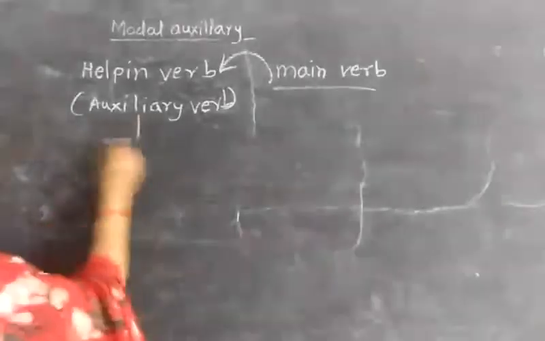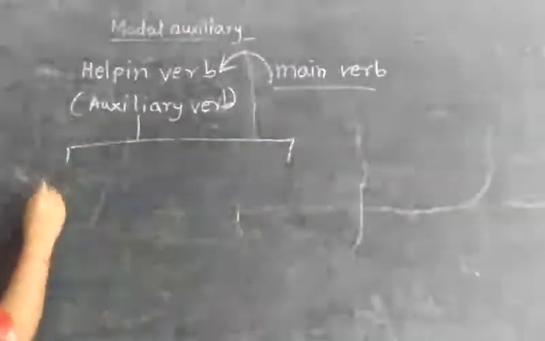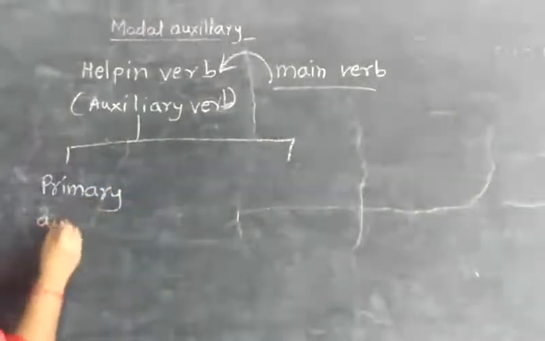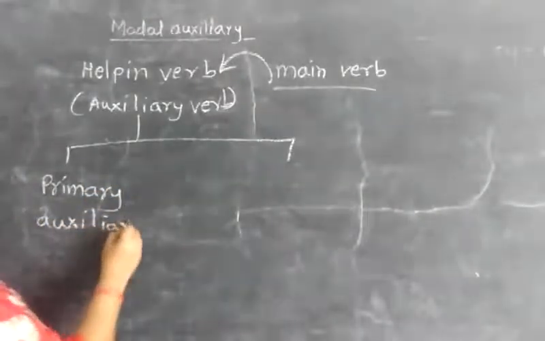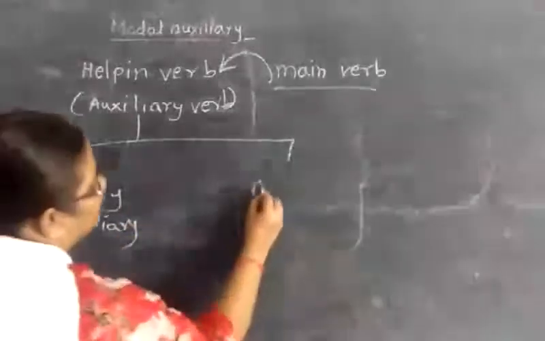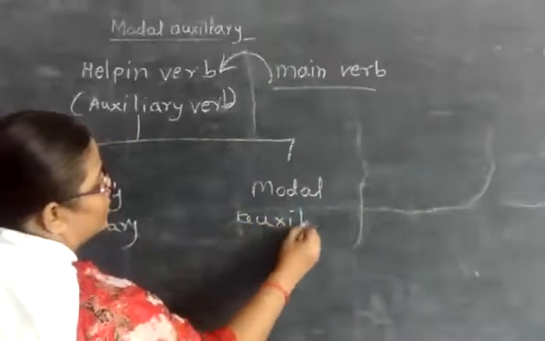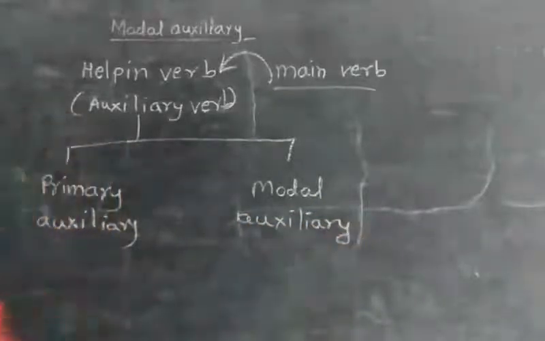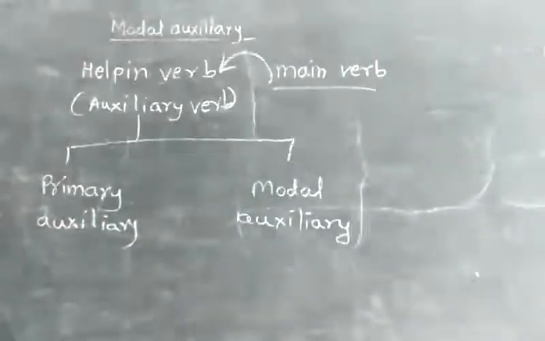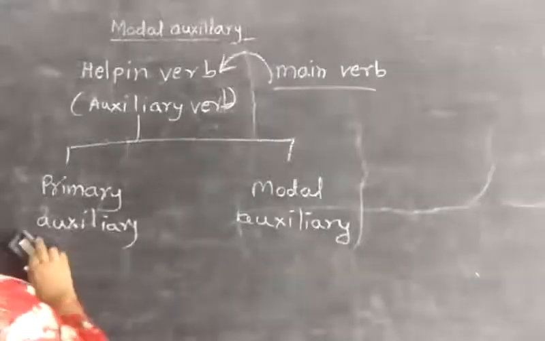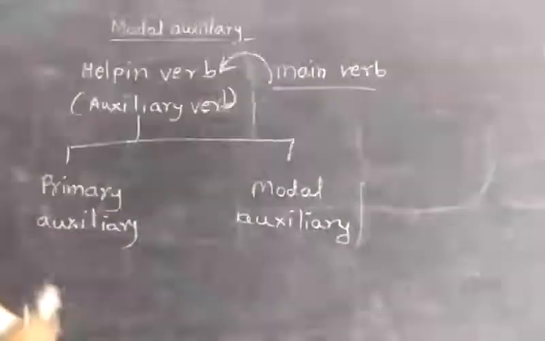There are two types of auxiliary verbs: primary auxiliary and modal auxiliary. Now, what are primary auxiliaries? For this, we will see some examples.